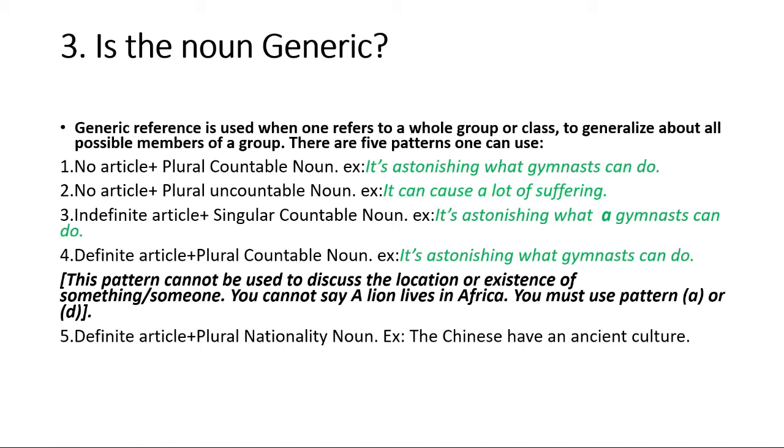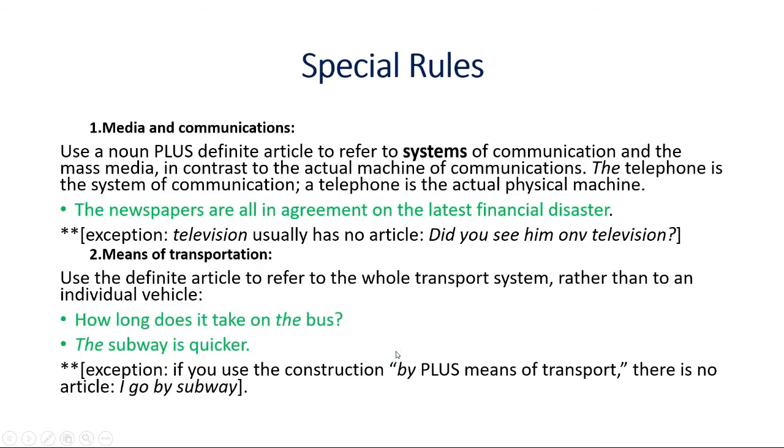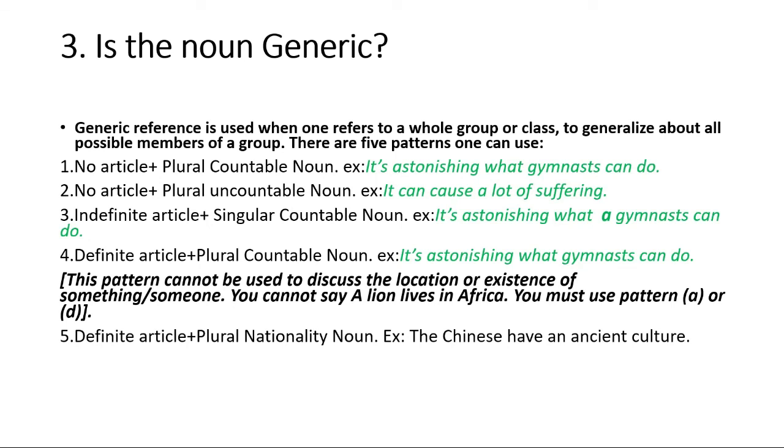You say lions live in Africa. So you use the pattern: definite article plus plural nationality noun. We know that already, because if we say Chinese, then it's a language, but if we say the Chinese, it becomes the nationality, isn't it? So there are actually 5 patterns, but English mostly uses the first one and the second one.